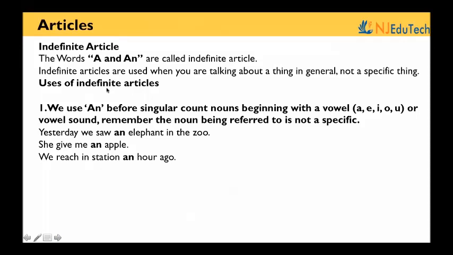Indefinite articles. The words a and an are called indefinite articles. Indefinite articles are used when you are talking about a thing in general, not a specific thing. That is why it's indefinite. So no definite thing. Uses of indefinite articles. We use an before singular count nouns beginning with a vowel, a, e, i, o, u, or a vowel sound. Remember, the noun being referred to is not specific.